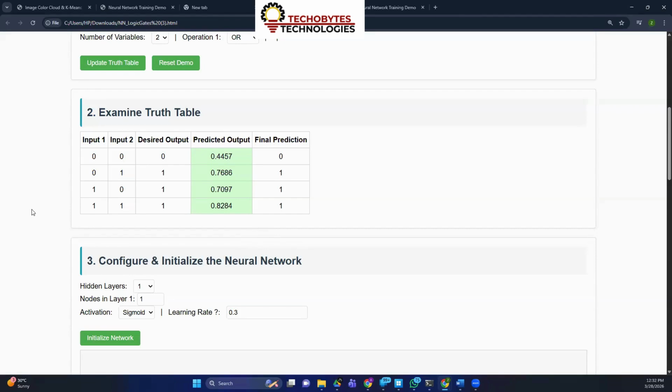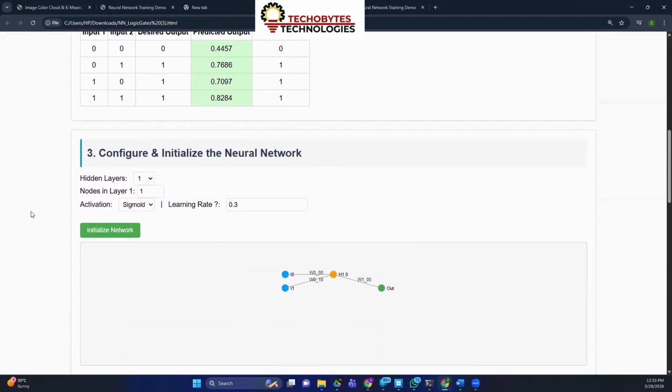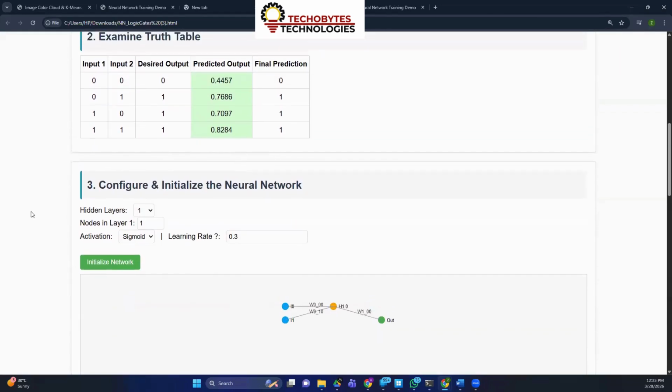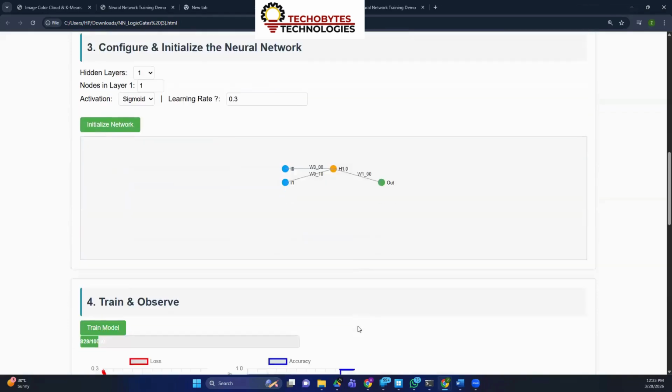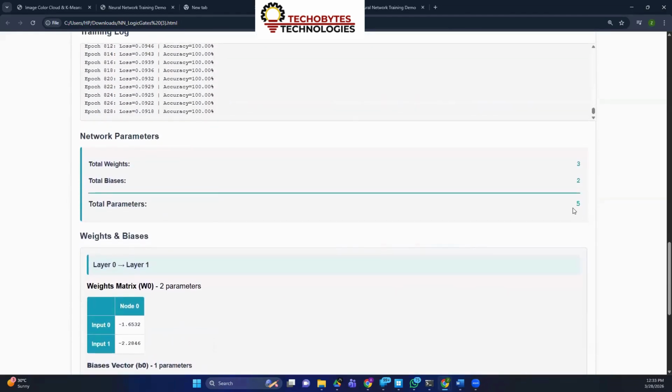So that is one reason for which you should never think ChatGPT learns about you. ChatGPT also does the same thing, but in a very big way. When I say ChatGPT does this in a big way, here how many parameters are we looking at? Look at this and tell me. 5 parameters, yes. Three weights and two biases, only five.